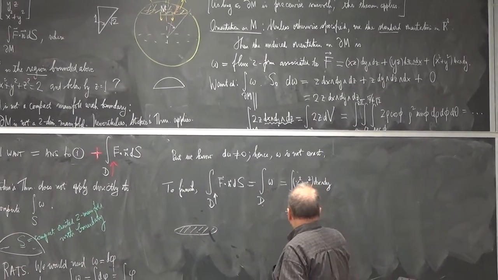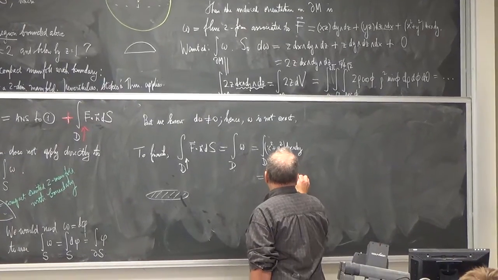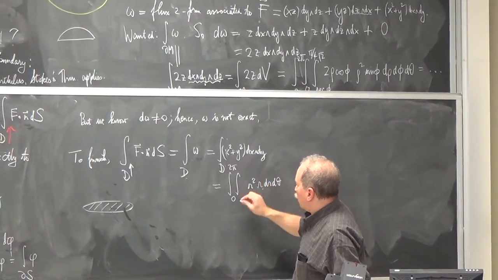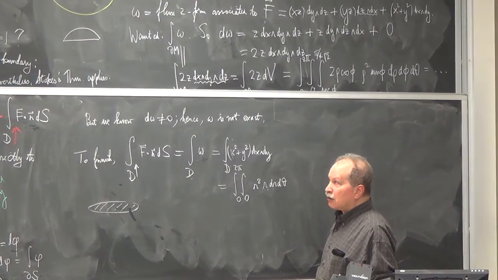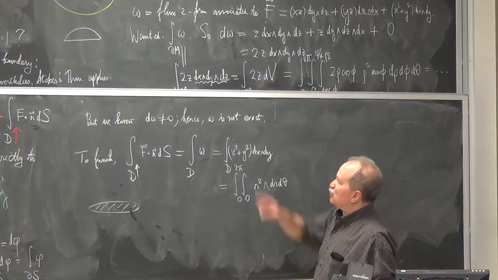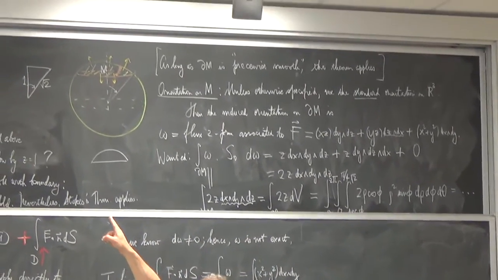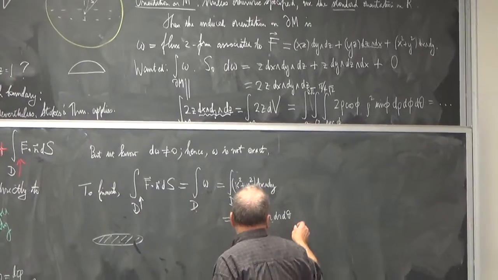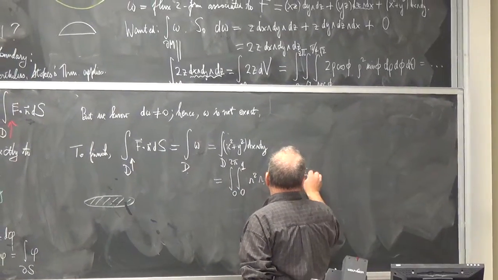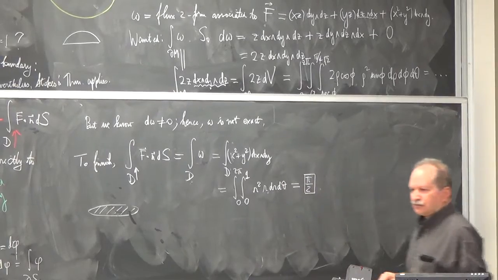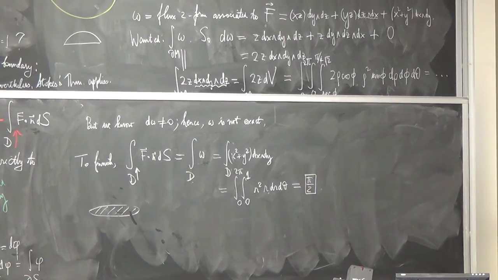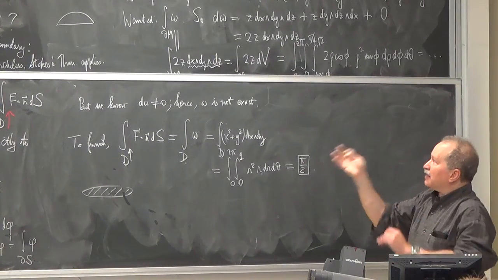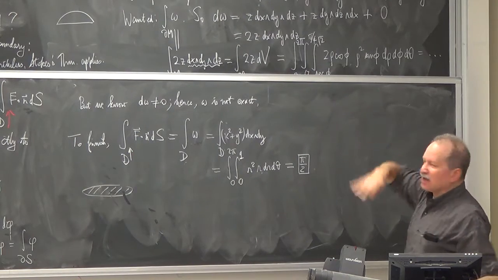Now I just do this in polar coordinates: r squared times r dr d theta. Theta goes from 0 to 2 pi, and r goes from 0 to 1, because you have an isosceles right triangle, and we already decided it was 45 degrees, so the radius is 1. This one all of us can do in our head. The answer is pi over 2. So pi over 2 stuff flows in the bottom disk. That, added to the triple integral that we didn't compute, tells you what flows out the top.